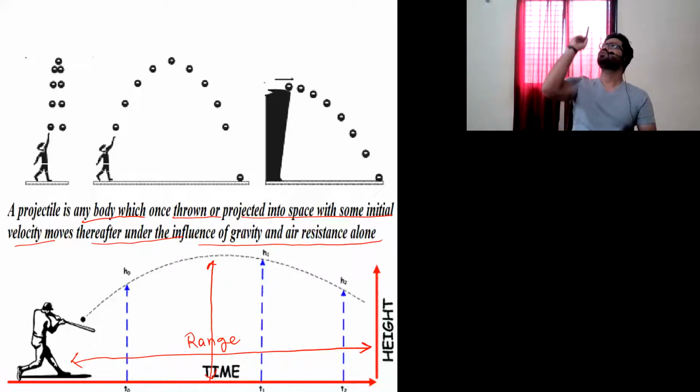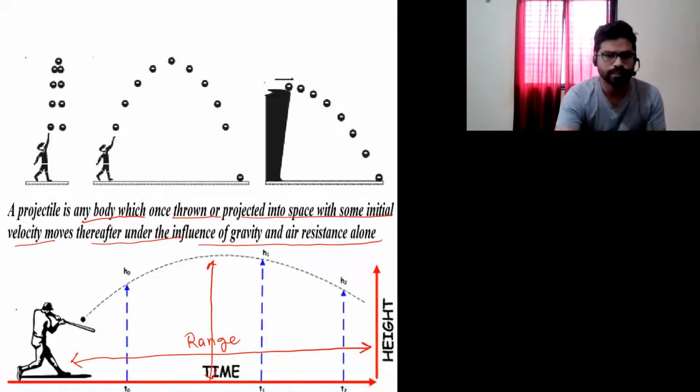So if I have thrown this, suppose in a vertically upward direction only, it is going up, up, up. This is the time in the upward journey. Now it is coming down, down, down. So the total time of flight is the time to cover the upward journey plus the time to cover the downward journey. For our simplicity, we are going to neglect air resistance. So if we neglect air resistance, then the time of the upward journey and the time of the downward journey will both be the same. All right.